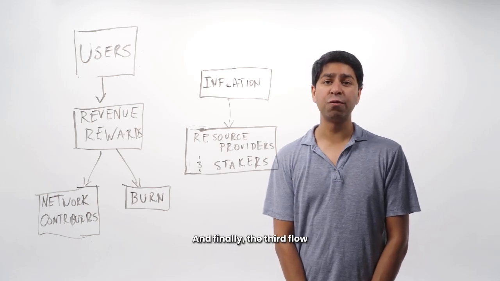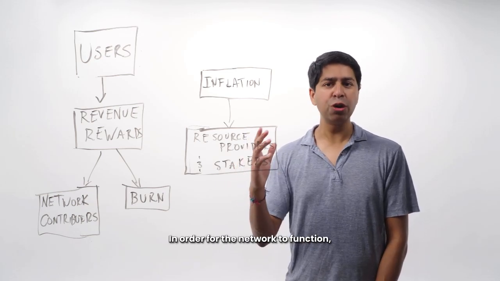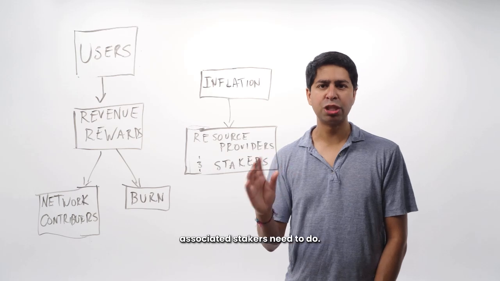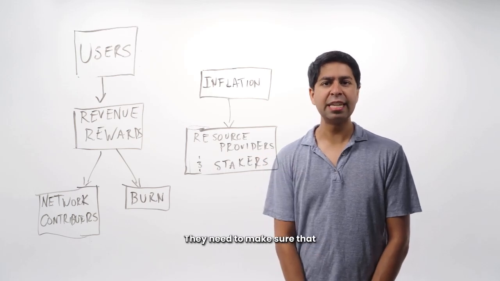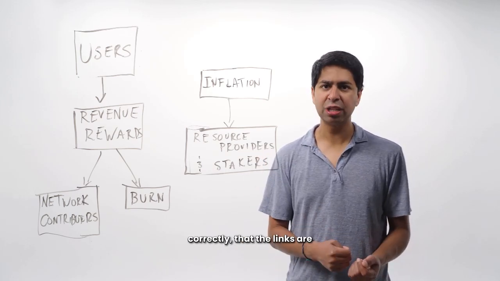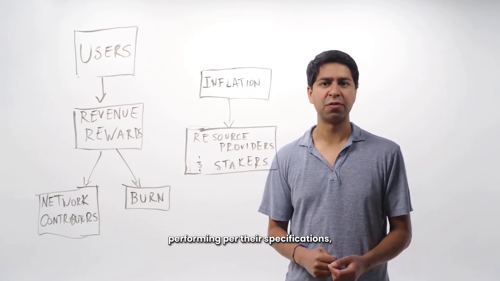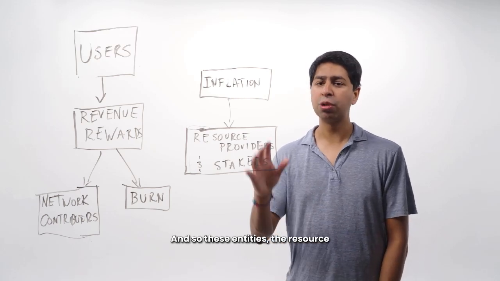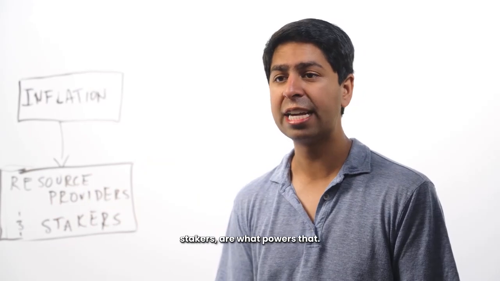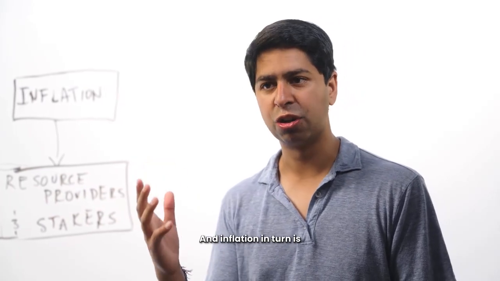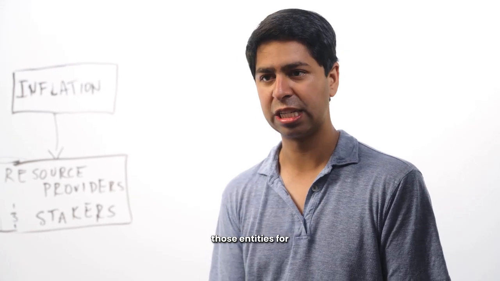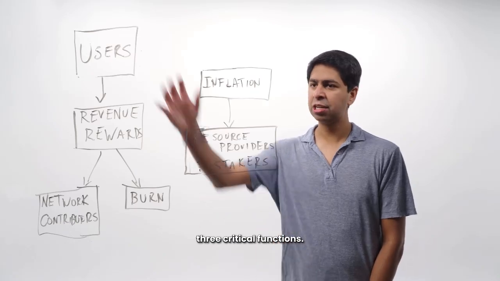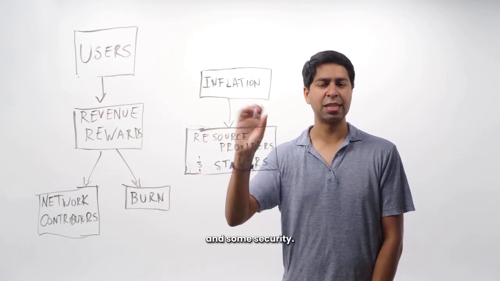And finally, the third flow is powering the overhead. In order for the network to function, there's a series of tasks that resource providers and their associated stakers need to do. They need to make sure that the network is functioning correctly, that the links are performing per their specifications, and that users are in compliance with the network standards. And so these entities, the resource providers and their stakers, are what powers that, and inflation in turn is the mechanism that rewards those entities for performing that network. And so the 2Z token does these three critical functions: some utility, some efficiency, and some security.